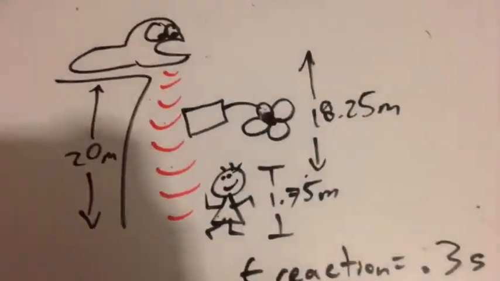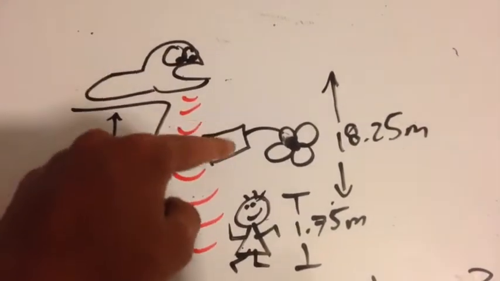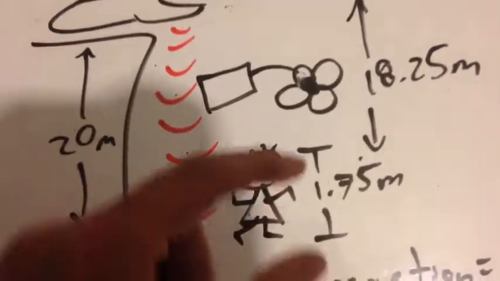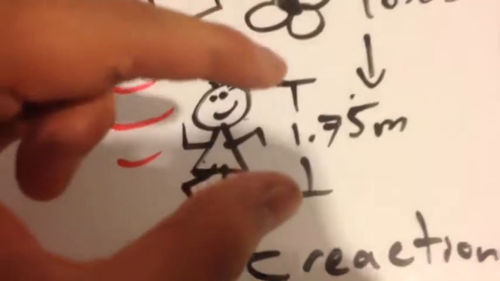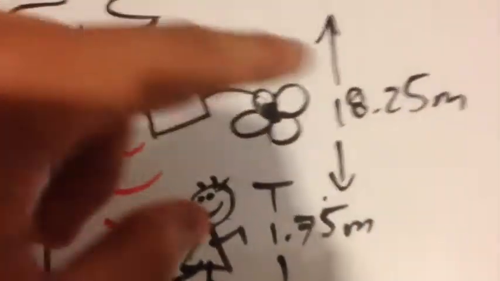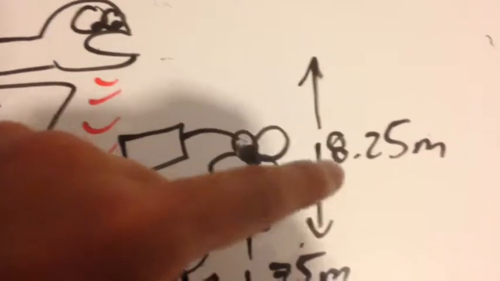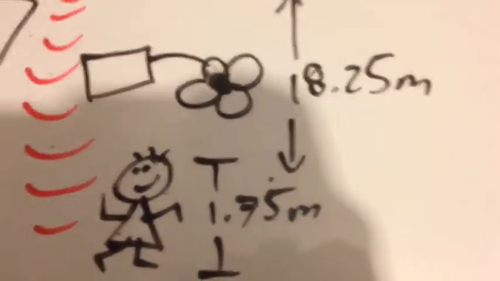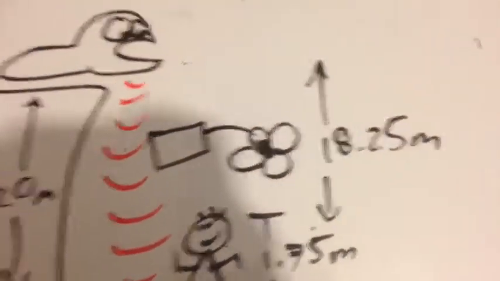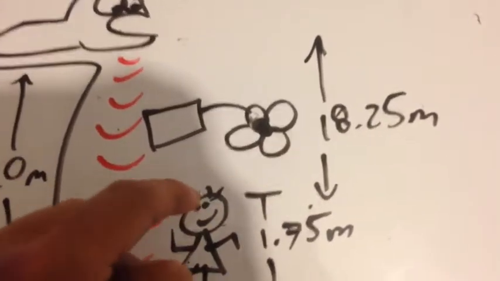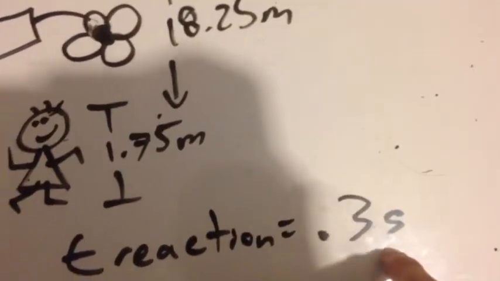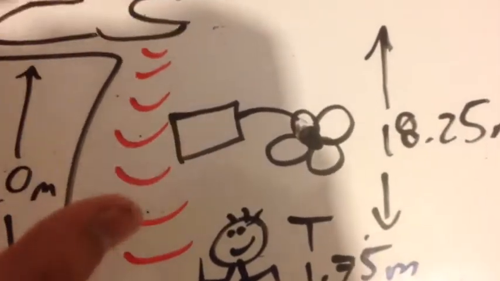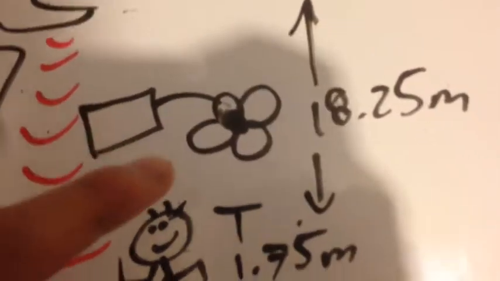We analyze the problem. Here we have Kuko, who is throwing the flower pot towards the little man, at a distance of 20 meters. The man has a height of 1.75 meters, which means that it will hit him after 18.25 meters. In order to solve this problem, we will need to know the speed of sound at which it arrives at the man, plus the reaction time of 0.3 seconds, and also the time that the flower pot takes to hit the man.